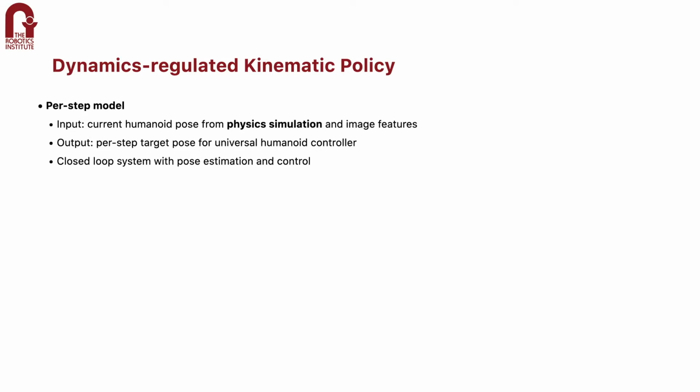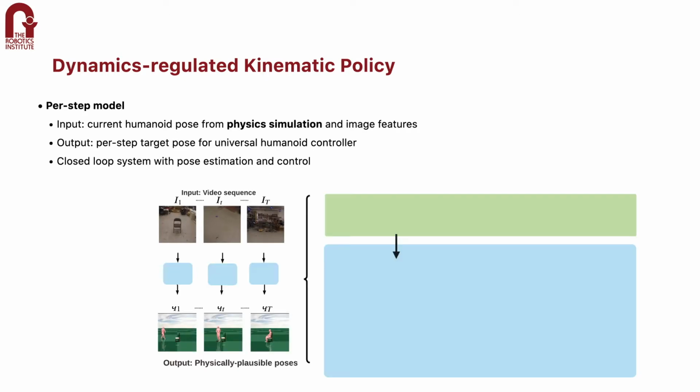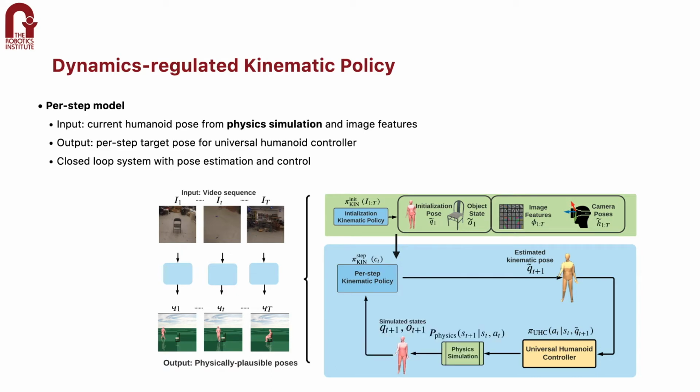Then we have our per-step kinematic policy. It takes in the per-step features and computes the per-time-step kinematic pose. The kinematic pose is then fed into the universal humanoid controller to drive the humanoid, which passes through the physics simulation, and these simulated states are then used to compute the next time step pose. Notice that this feedback loop is crucial, as it allows the kinematic model to factor in the current simulation state and adaptively output the reference motion.